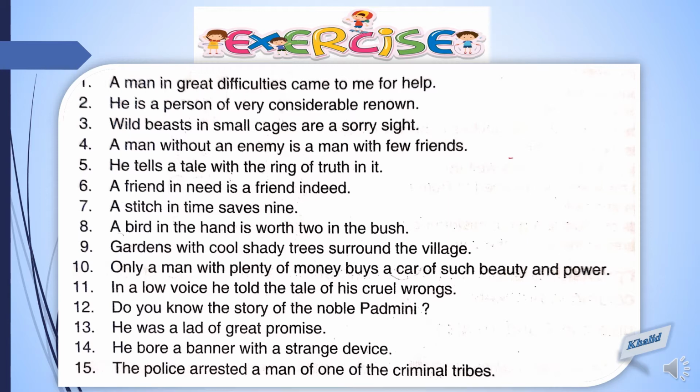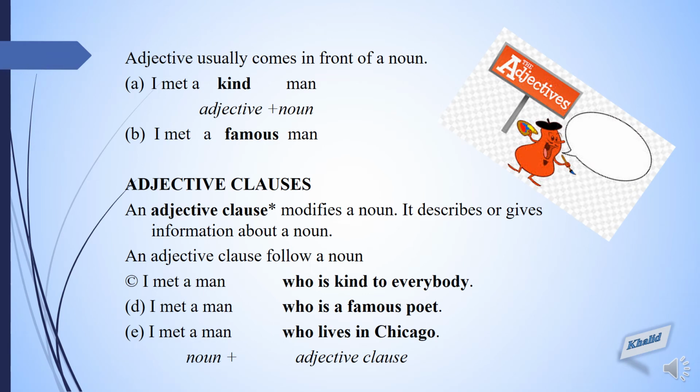Let's move to another slide. Let's recall the rules for identifying an adjective in any sentence. Adjective usually comes in front of a noun. Example, part A. I is the subject. Met is the verb. It is the second form of meet. Man is a noun. And what type of a man? Kind man. So kind is an adjective which is coming in front of a noun.